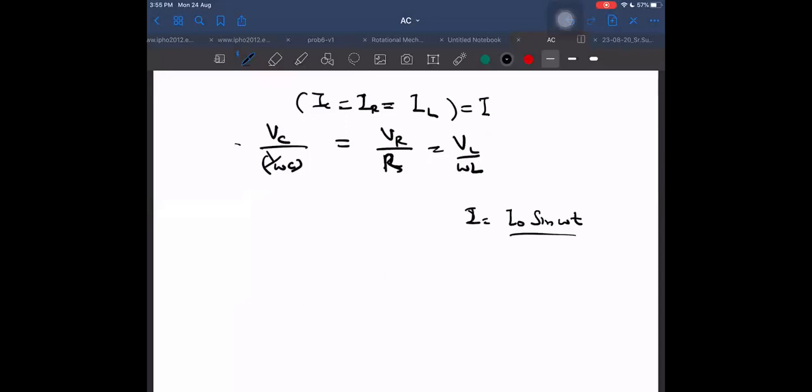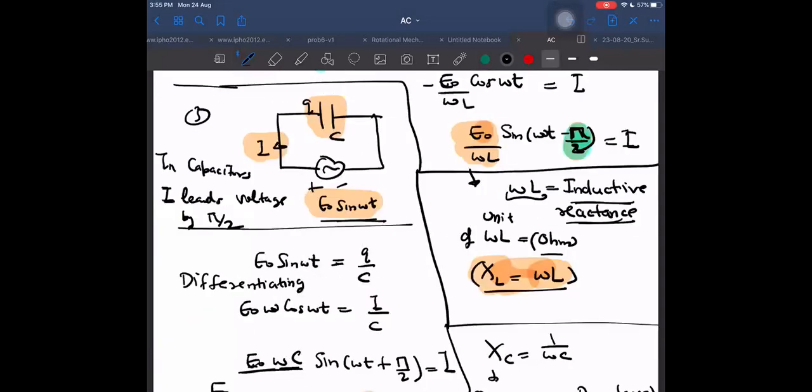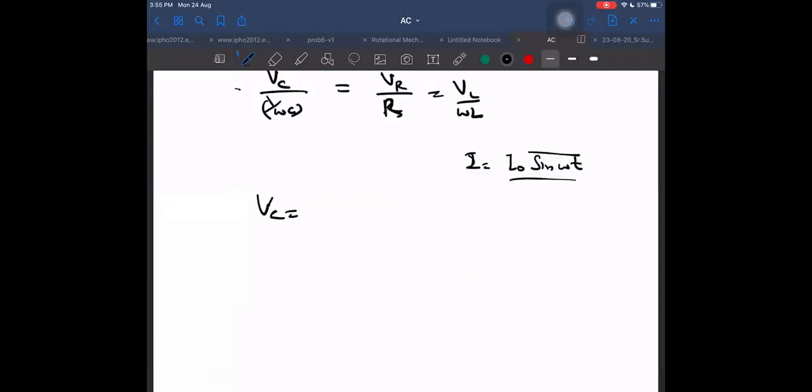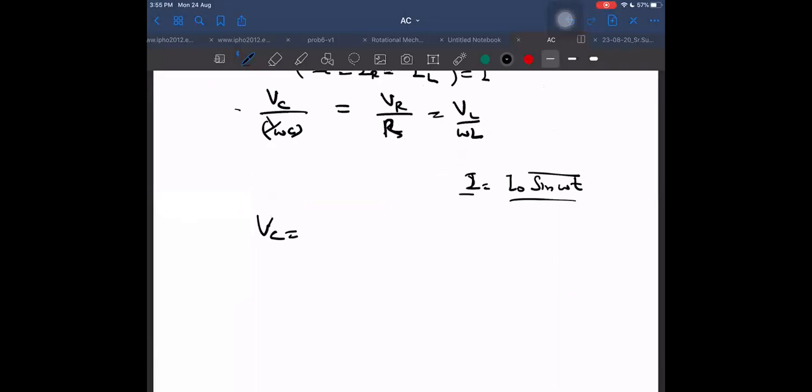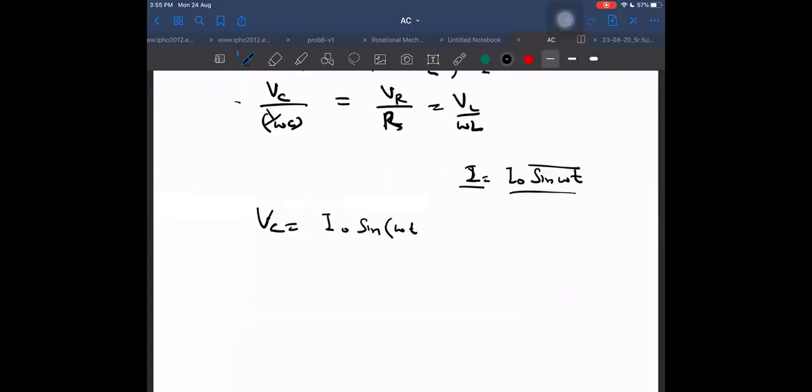Then tell me what is VC. Because it is sine omega t and I know the capacitor relation, in a capacitor the current leads voltage by pi by 2. Current will lead, then voltage will lag. It will become I naught sine omega t minus pi by 2.